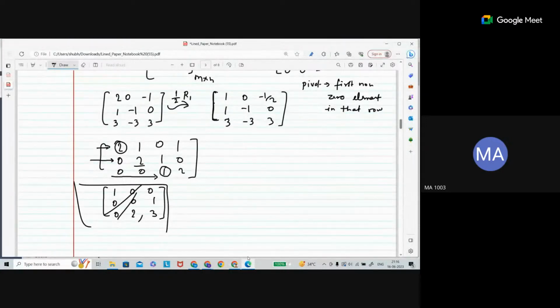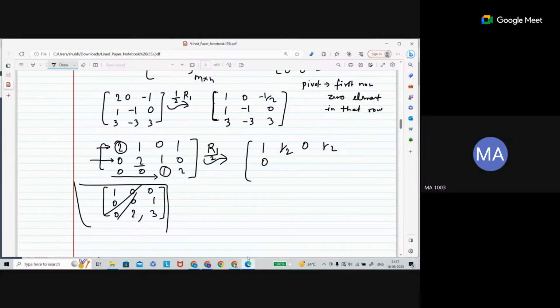Anyhow, I will do the row operation and convert this to 1. So I am dividing row 1 by 2. Now I converted this matrix, this is 1 by 2 here, this is 0 and this is 1 by 2.